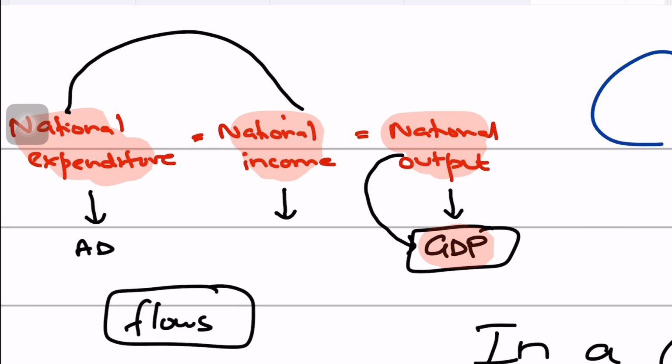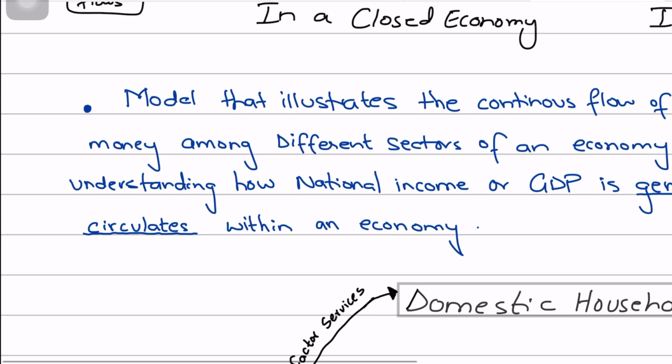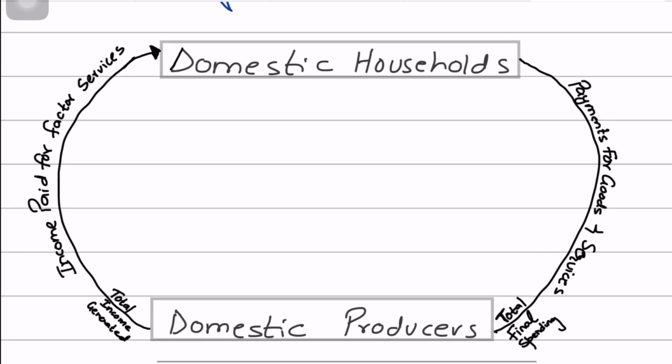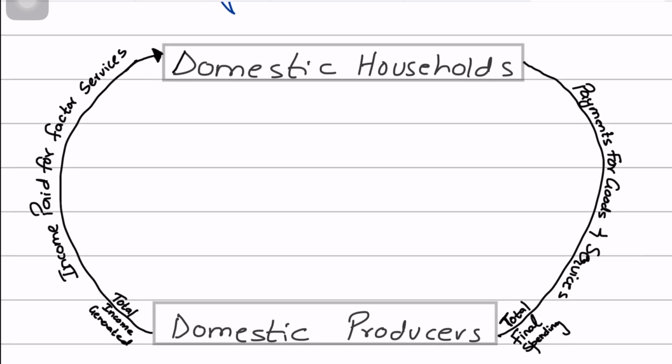And if something is equal, then something is moving in a loop, balancing out each other. And that is what is modeled by the circular flow of income in an economy. Now guys, what you see over here is a very basic model of a circular flow diagram of a closed economy with, let's say, no government playing any part in economic activity. So to simplify things, we're only assuming that we have two key players in an economy, households and producers, right?